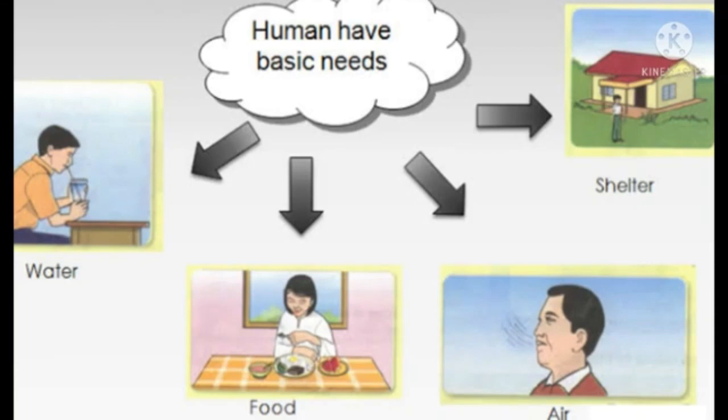Are air and water enough for our daily activities? No. By these two basic needs, we cannot get energy. Is it possible to get energy from air and water? No.